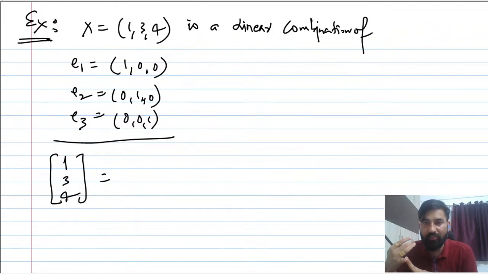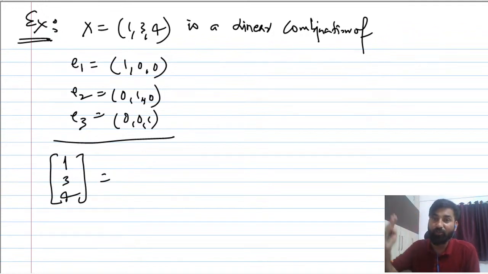Subham, Devans, there are many people watching us. So can somebody tell me what will be the value of lambda 1, lambda 2, lambda 3 now?